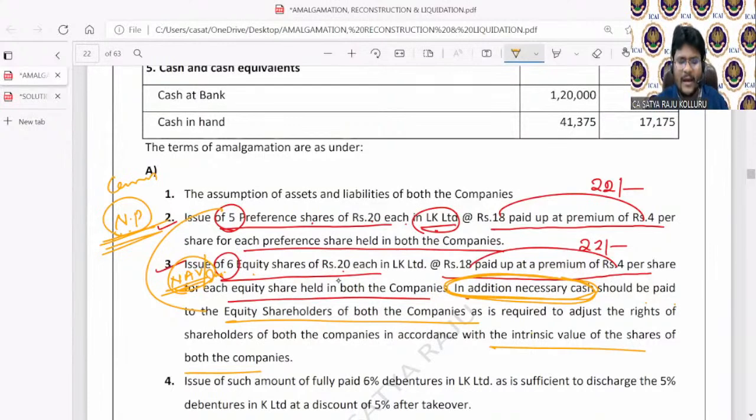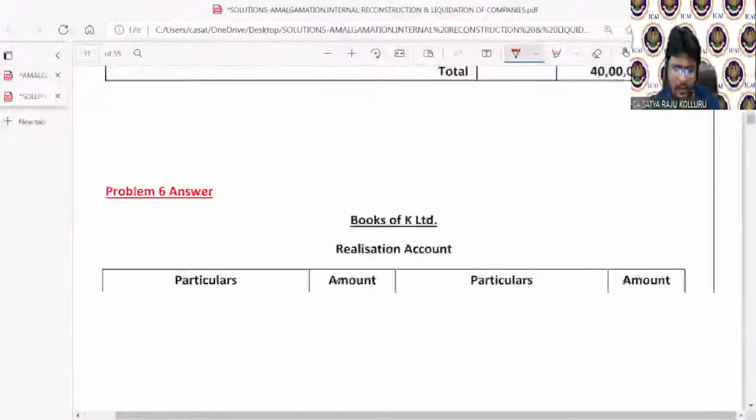Okay. Sir, first what should I need to do? First, you are unable to ascertain the amount payable to equity shareholders, right? First, you should calculate the net asset value of both the selling companies. You should first calculate the net asset value of both the companies. With such net assets, where it is here,